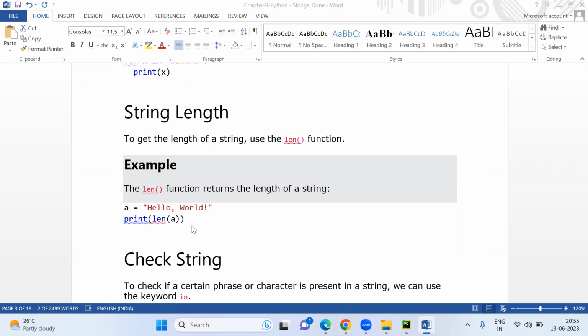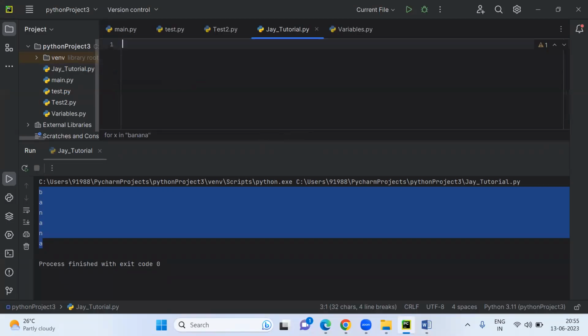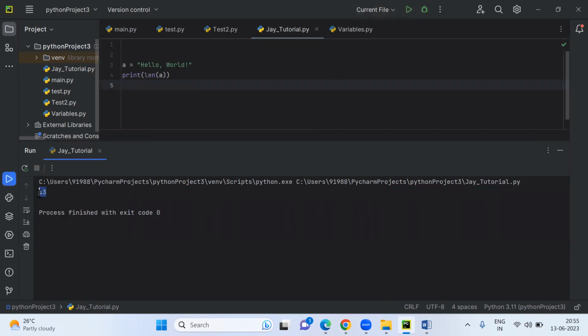Here, if you want to find how many characters are there in this, you will just use the len function. The len function returns the length of a string. I'll show you that. Total, I guess 11 or 12 characters are there. Let me show you. And if you run this, it's saying that 13 characters are there.